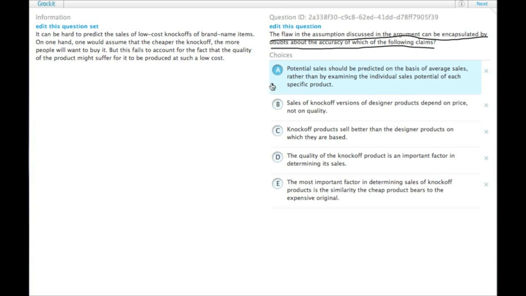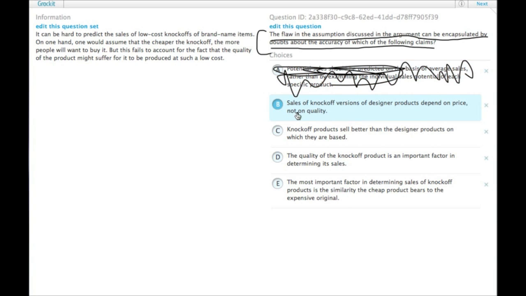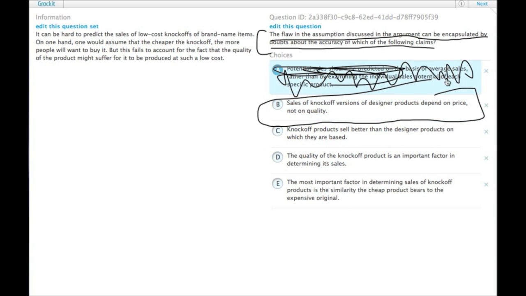So we look for that in the answer choices, despite the complicated wording of the question. A, potential sales should be predicted on the basis of average sales rather than by examining the individual sales potential of each specific product. There's nothing like that in the passage. That's way too detailed. B, sales of knockoff versions of designer products depend on price, not quality. So this is the argument that the passage points out a flaw in. It says this fails to account for the fact that the quality of the product might suffer for it to be produced at such a low cost.